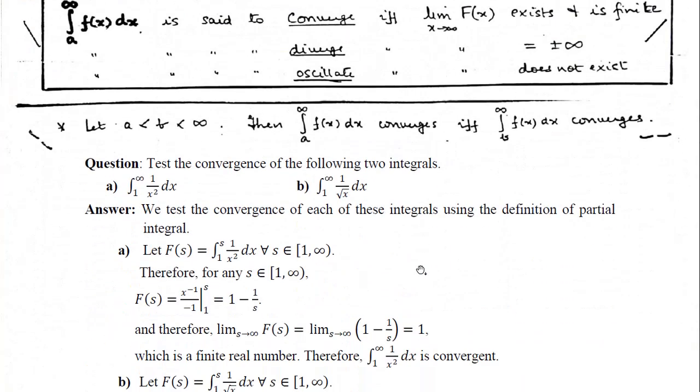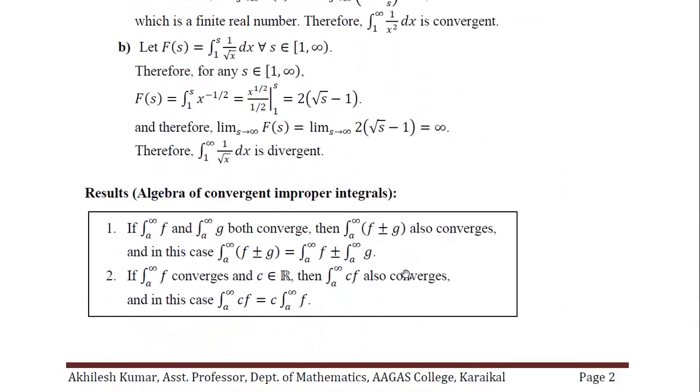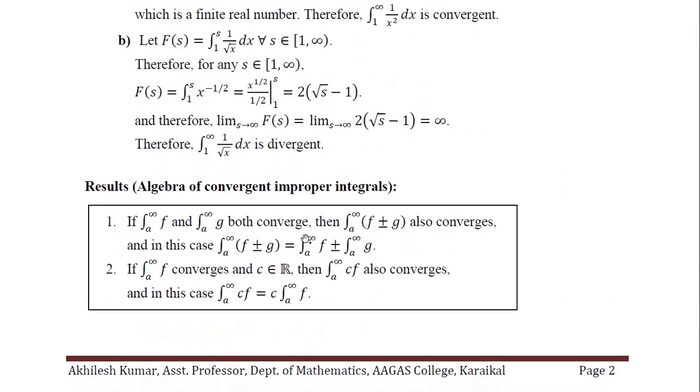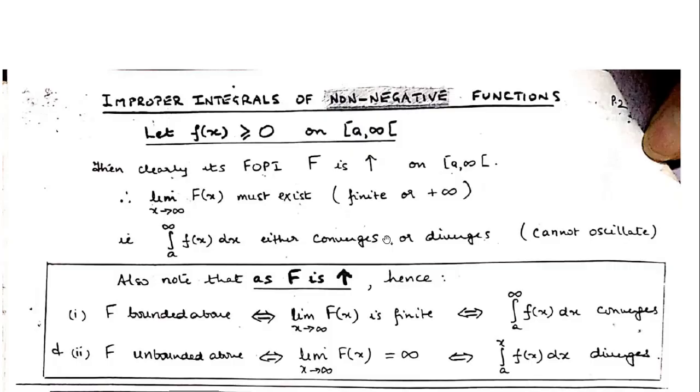So exactly this thing will apply here. We can prove that if both integrals are convergent, then this is also convergent. That means the limit is finite and the corresponding values also come there. One can prove this result on their own. Let us assume this and go for the further part.